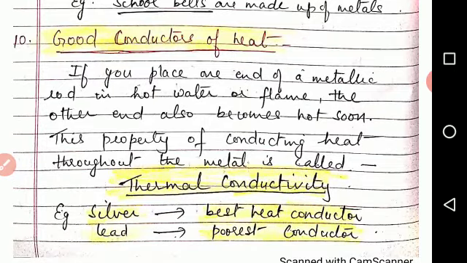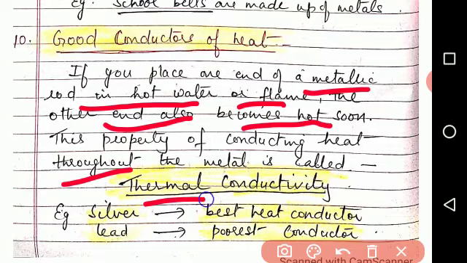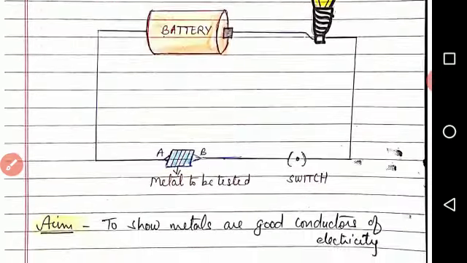If you place one end of a metallic rod in hot water or flame, the other end also becomes hot soon. This property of conducting heat throughout the metal is called thermal conductivity. For example, silver is the best heat conductor, and lead is the poorest conductor. So all metals can conduct heat very effectively.